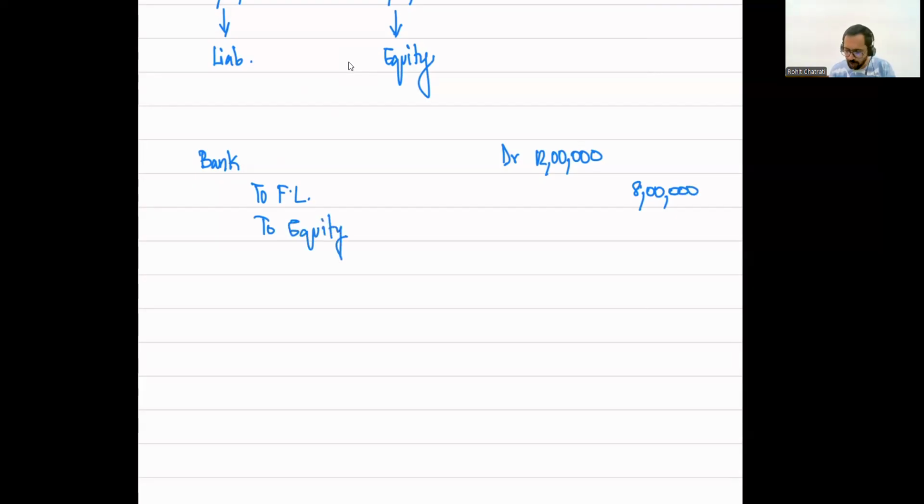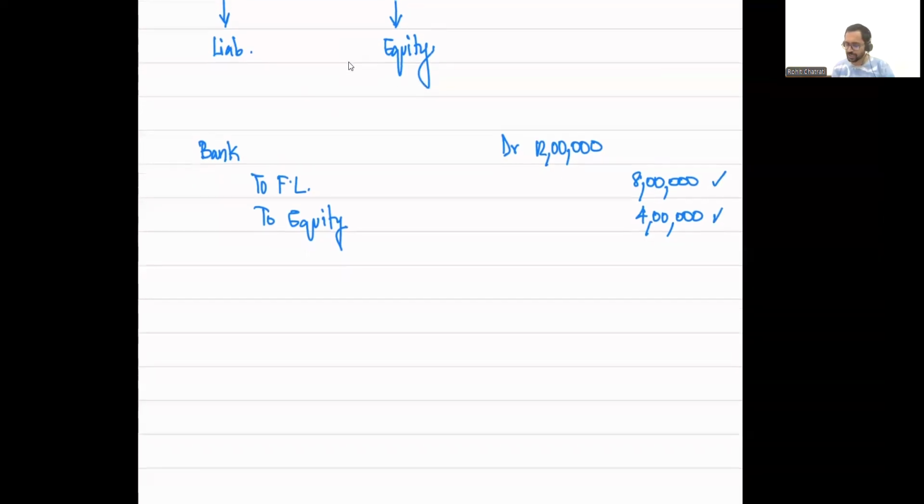So the journal entry is: bank account debit 12 lakh rupees, to financial liability 8 lakh rupees, and then to equity 4 lakh rupees.